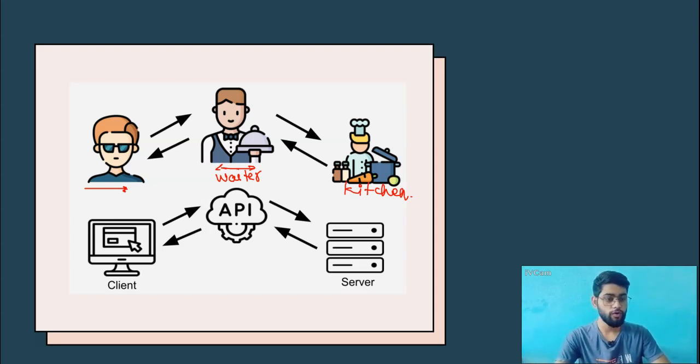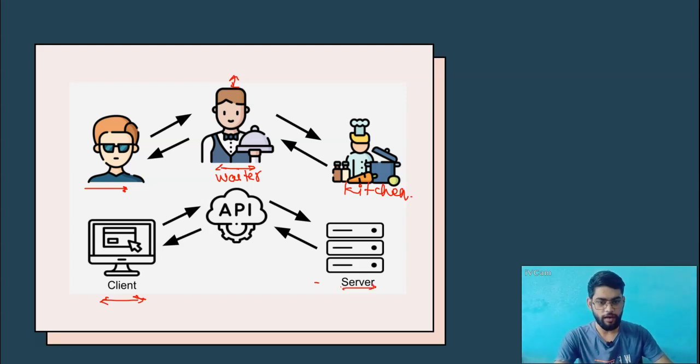Here the customer doesn't know how to cook the food and how to make it, right? And the customer will not go to the kitchen directly to take the food, right? So the waiter is an interface here. The waiter is working as an intermediary between the customer and the kitchen. In the same way we play with the applications, right? One is the client and another is the server.